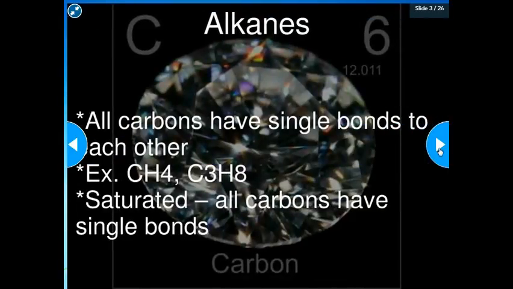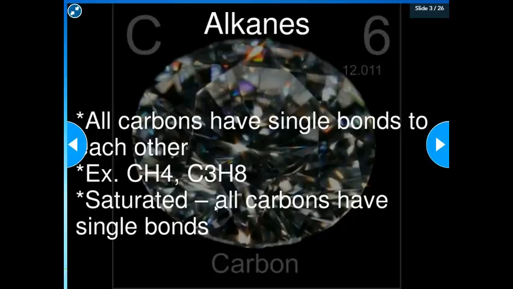Our first type of hydrocarbon is an alkane, and in an alkane, all carbon atoms are single bonded to each other. When you have CH4, there's only a choice of an alkane. With C3H8, you'd have 3 carbon atoms in the middle, and they're all going to be single bonded to each other. We don't really care about the bonds to hydrogen because carbon to hydrogen bonds are always the same, but carbon-carbon bonds can change. So in C3H8, the 3 carbons are all single bonded to each other.